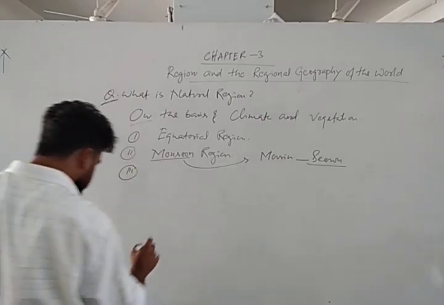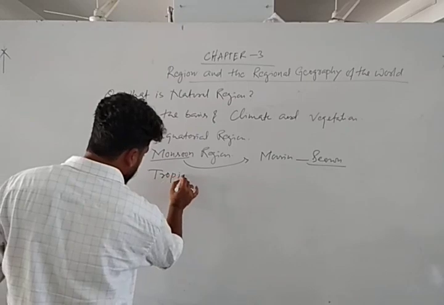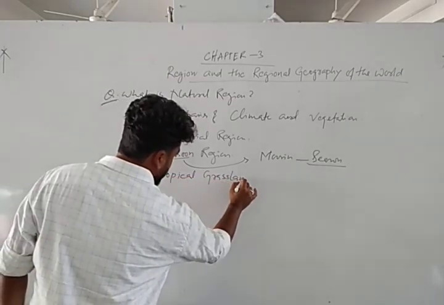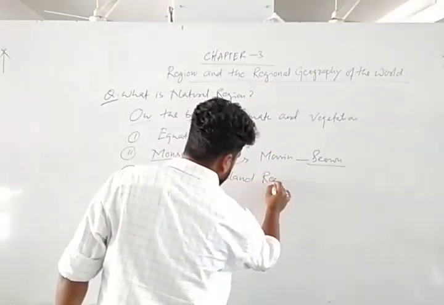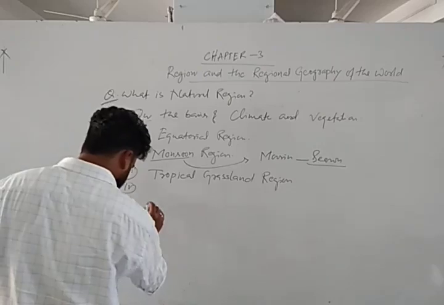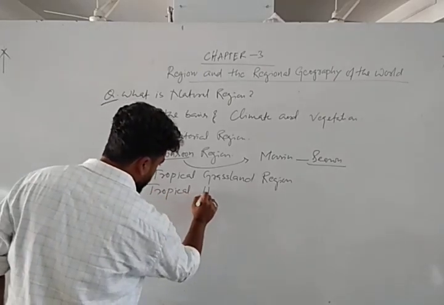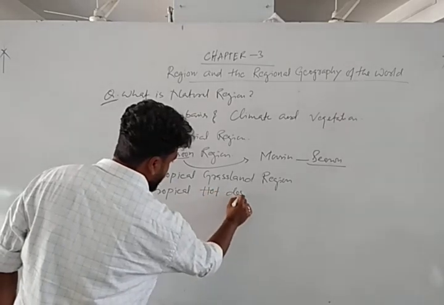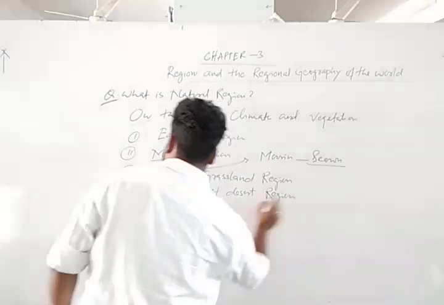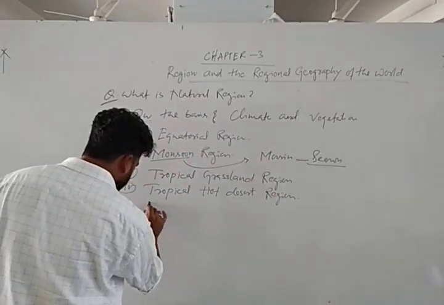Number 3, tropical grassland region. Number 4, tropical hot desert. Number 5, Mediterranean region.